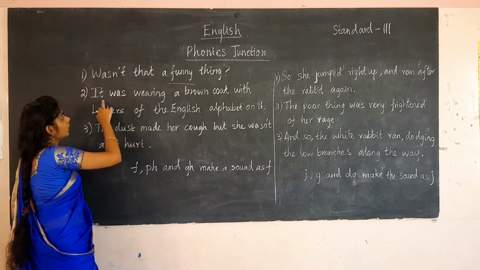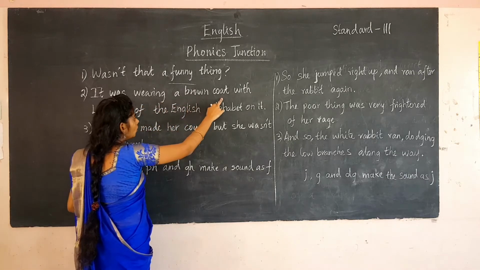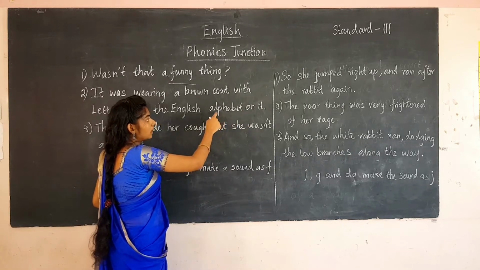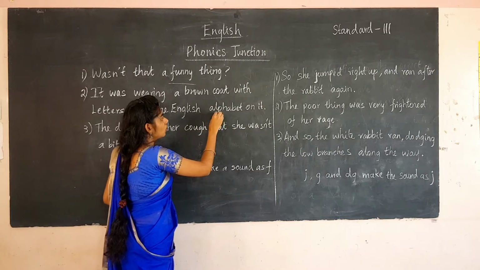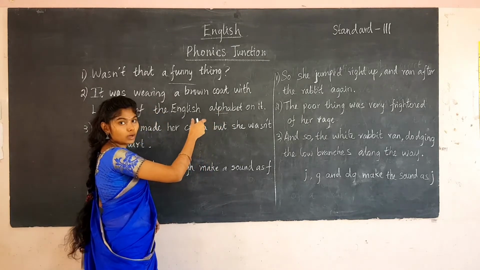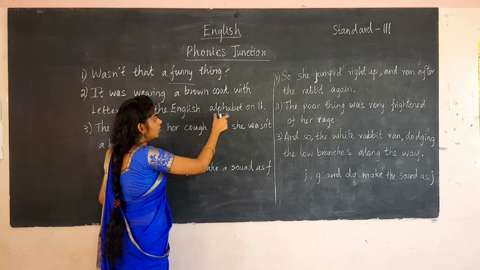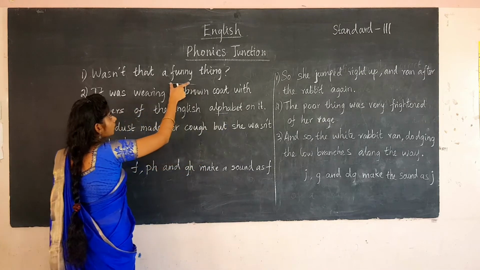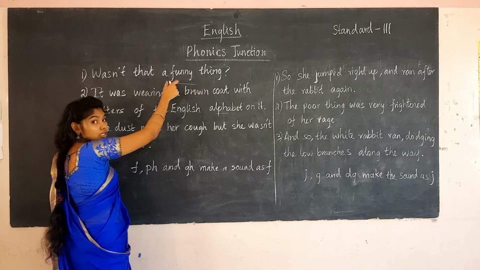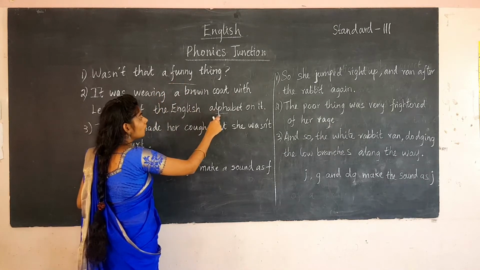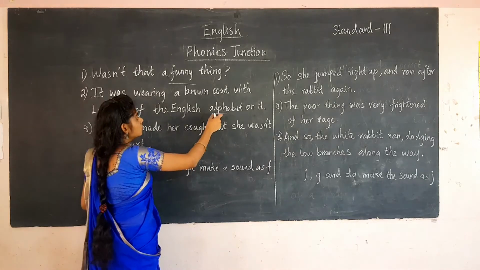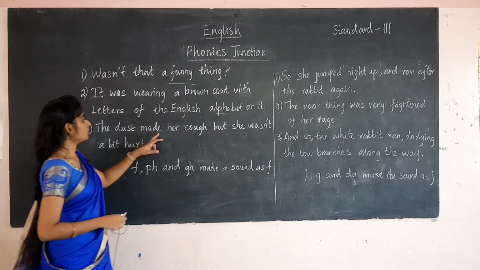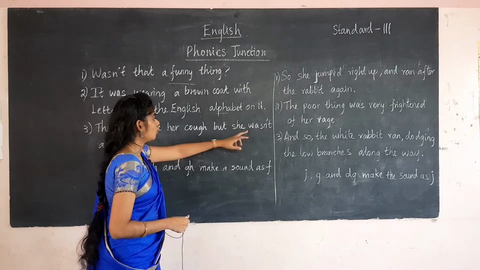And the next one: it was wearing a brown coat with letters of the English alphabet on it. Here also, in alphabet, the letters PH represent the sound F. Here the word alphabet, the pronunciation of PH gives us F. And here for funny, the pronunciation is F. And here for PH also it pronounces F.